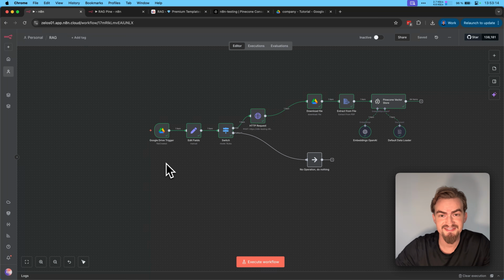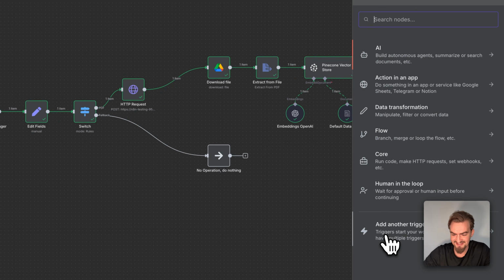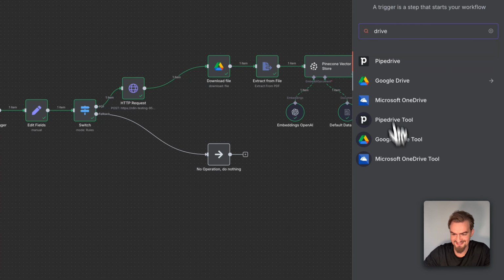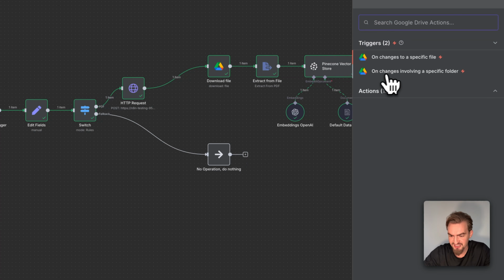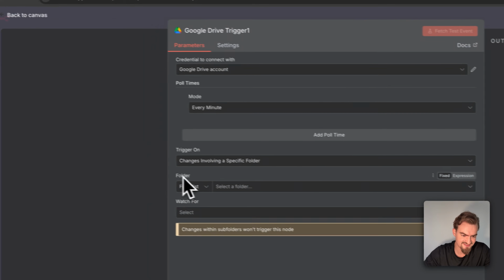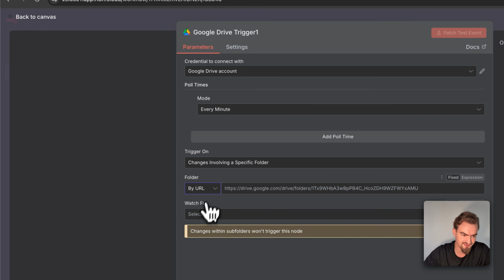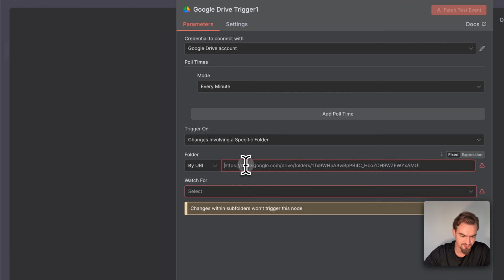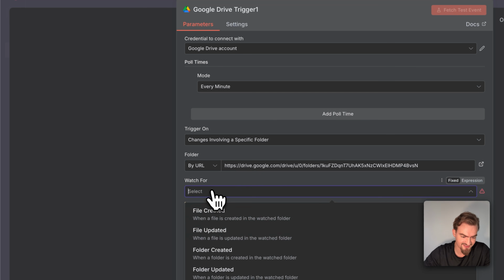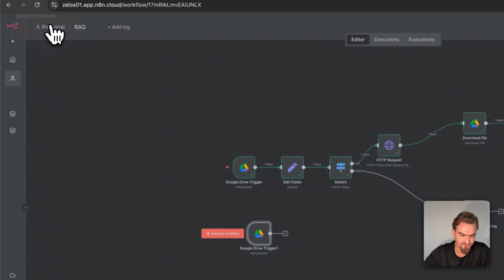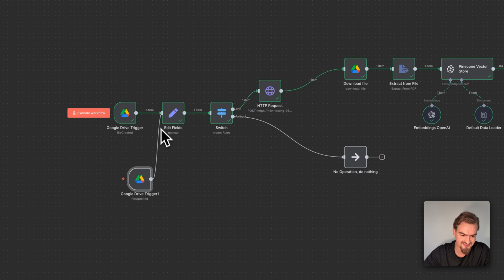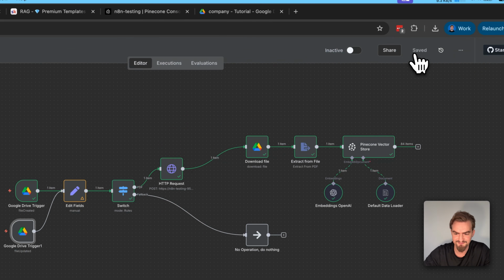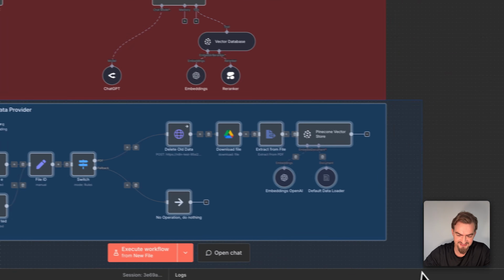And now it worked. And the last thing we want to do is that our Pinecone vector database also gets updated when a file gets updated. For that, we click here the plus icon, select add another trigger, type in drive, select Google Drive, select on changes involving a specific folder, then select under folder by URL, go back to canvas, simply copy the same URL from here to this trigger, and under watch for, you select file updated. Then you go back to canvas and simply drag and drop the plus icon here to this node and then click save. Now we recreated the whole workflow for this part.